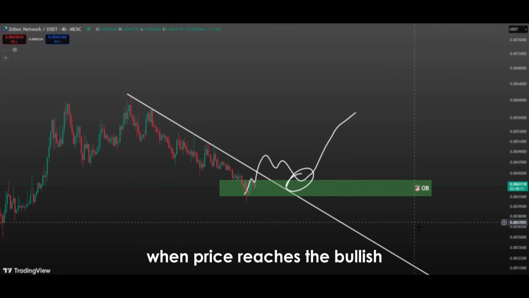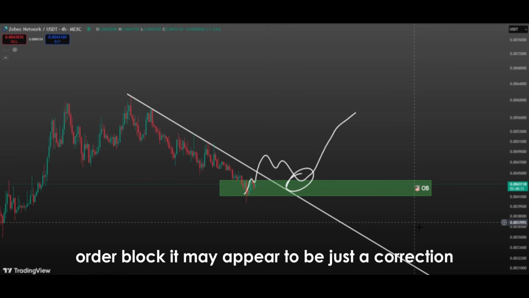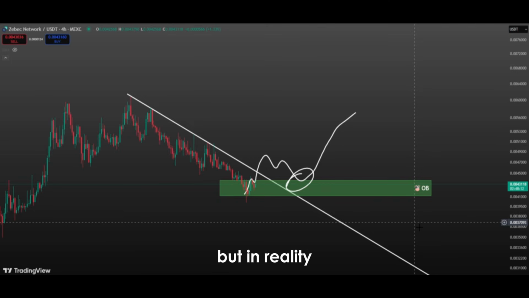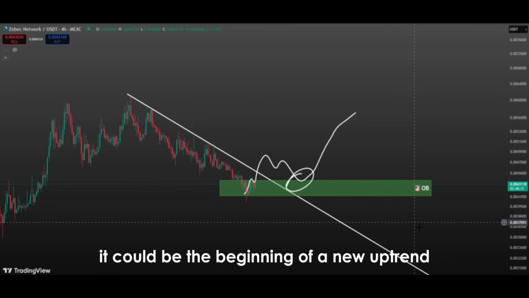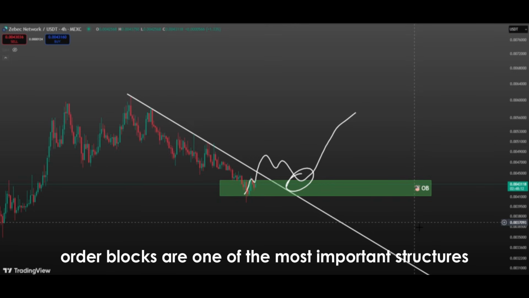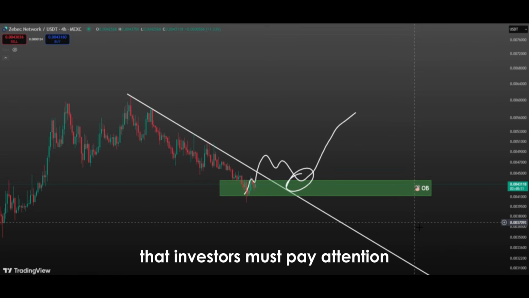When price reaches the bullish order block, it may appear to be just a correction, but in reality, it could be the beginning of a new uptrend. Therefore, bullish order blocks are one of the most important structures that investors must pay attention to in order to predict future movements and take positions at the right time.